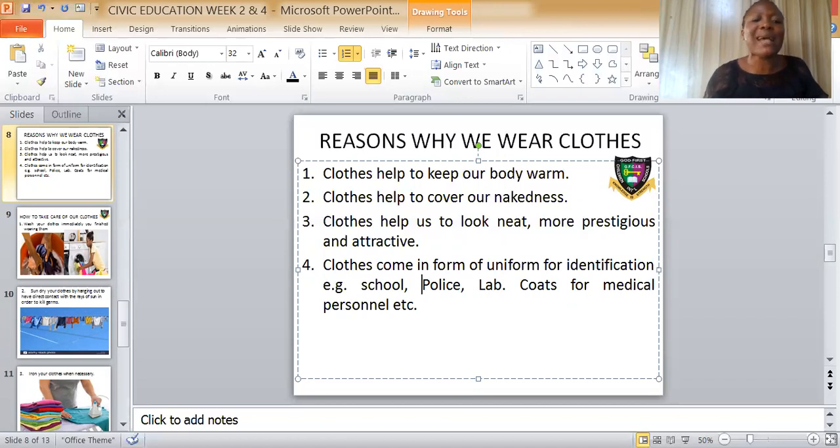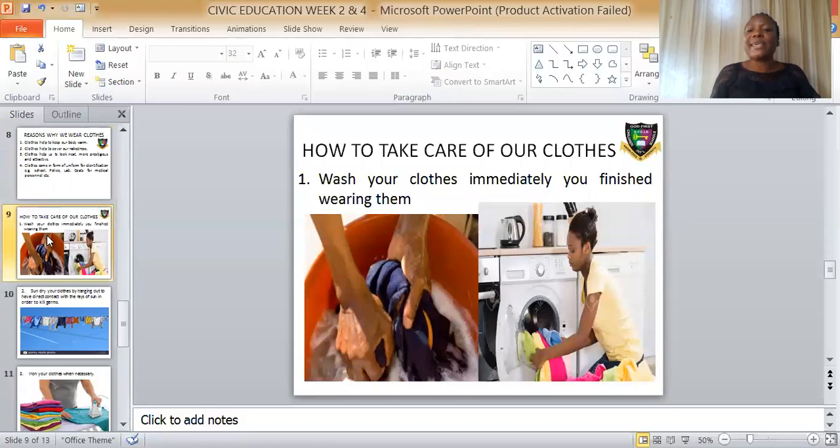Now let's look at how to take care of our clothes. We have looked at how to take care of our body in order to live healthy. We said number 1, by eating a balanced diet. Number 2, by observing our personal hygiene. Now, how do we take care of our clothes in order to live healthy?